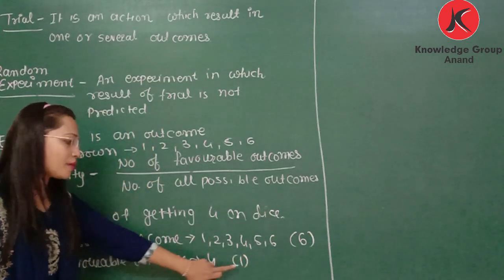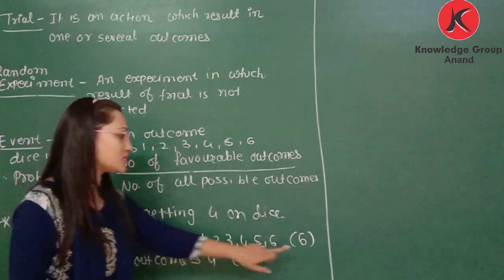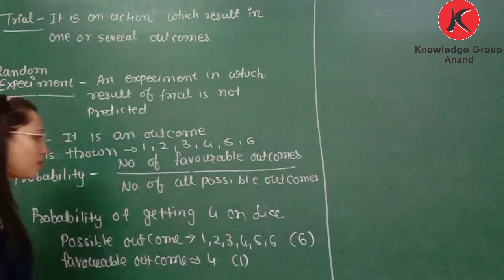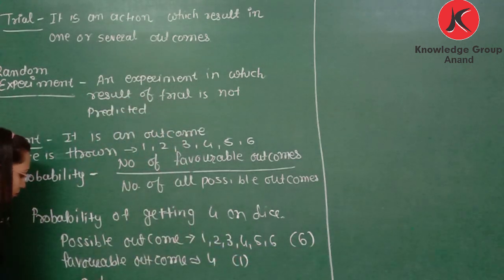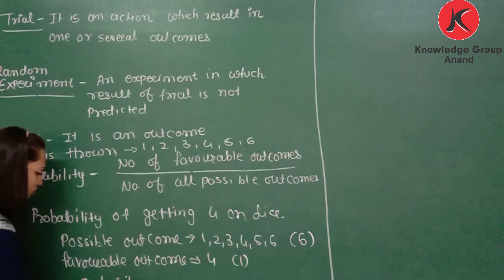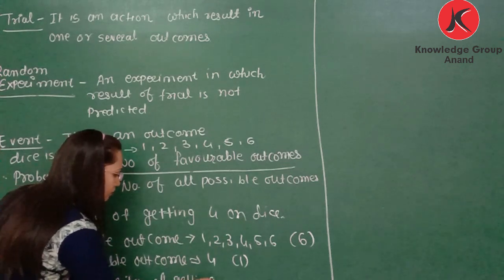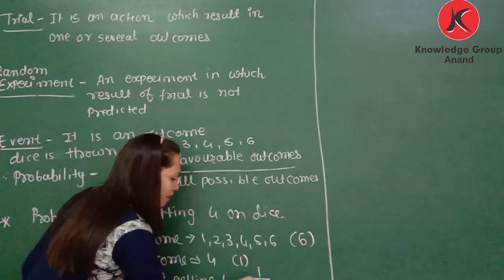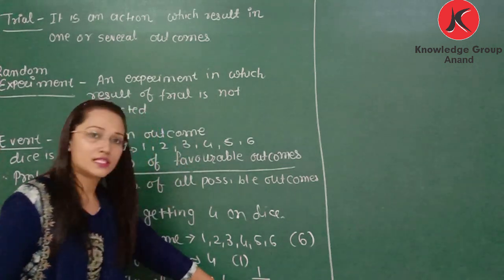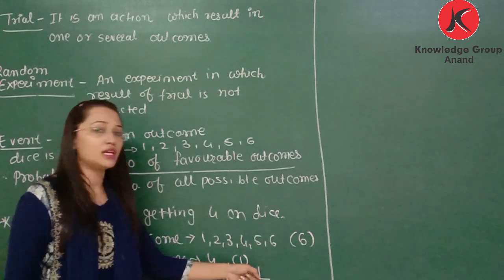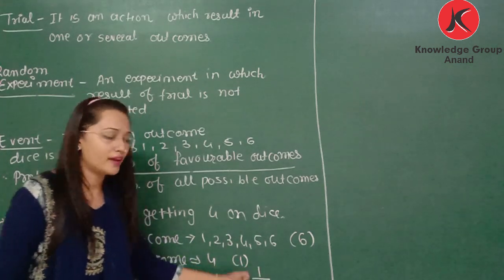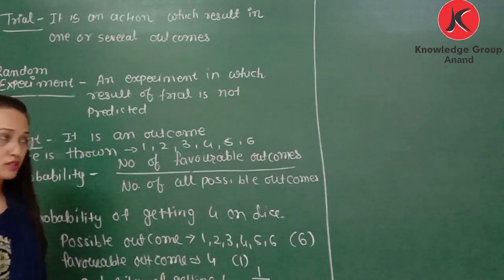So the favorable outcome is only one out of 6. So probability of getting 4 is 1 by 6. From the total 6 events, the favorable event is only 1. So we can write it as 1 by 6.